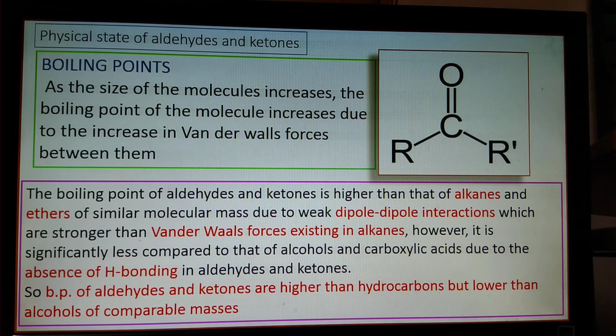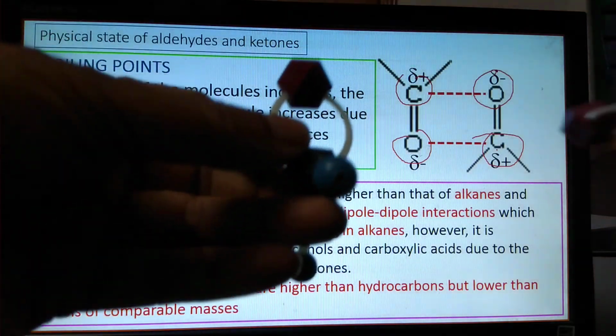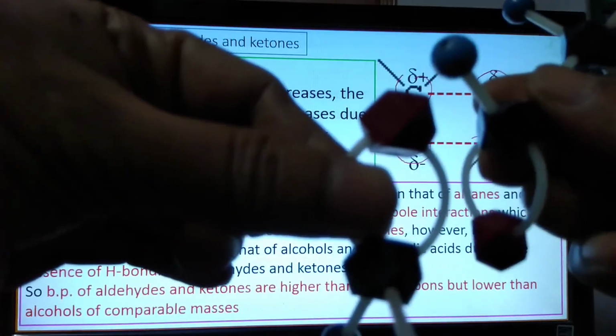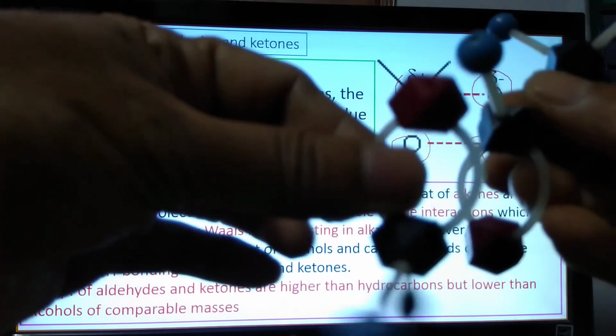I already told you about the dipole. See, dipole here, delta positive, delta negative, delta positive, delta negative, with the dipole interaction between carbonyl groups. Like this is one carbonyl group and this is one carbonyl group. These oxygens are attracted by this carbon, and the lower one is attracted by the other one, side by side.